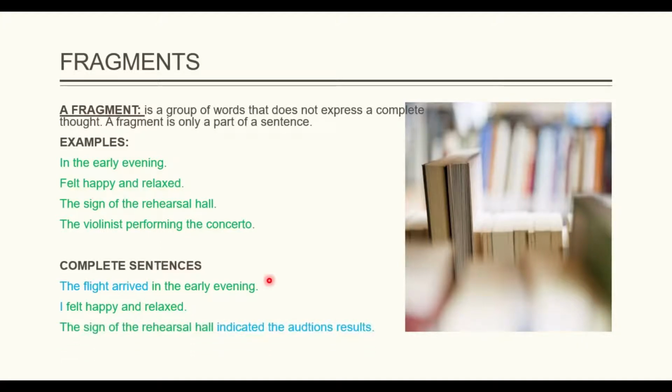On the third one, we have the sign of the rehearsal hall indicated the audition's results. So here we have a complete idea. And finally, the violinist performing the concerto was missing, maybe in this case, the verb to be. So now, correctly, I can say that the violinist was performing the concerto. So this is the way we can fix some fragments.